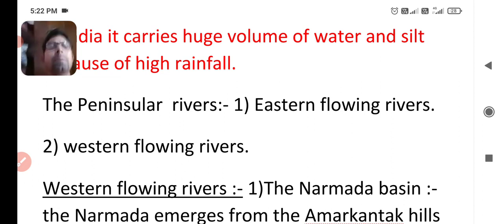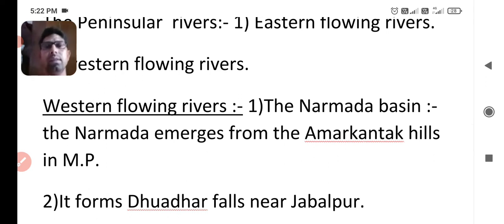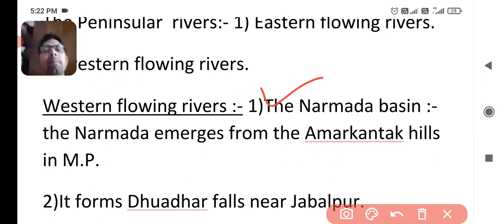First is the Narmada Basin. The Narmada Basin is the major river basin of the western flowing rivers. The Narmada emerges from the Amarkantak hills in Madhya Pradesh. This is a very important question from the GK point of view.